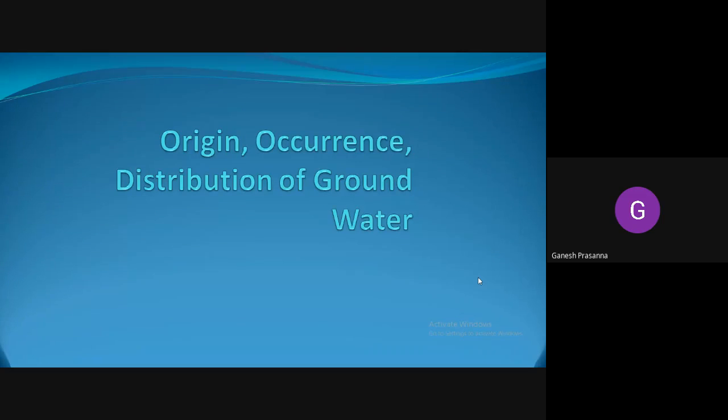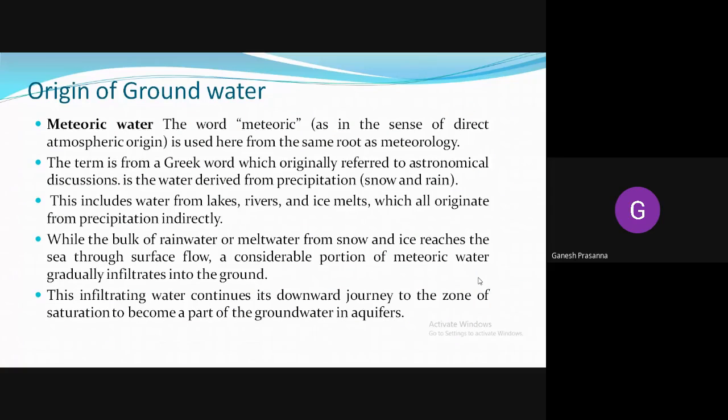Why should we study groundwater? Groundwater is very useful. Apart from surface water, you cannot always depend on surface water for your existence. The ancient nomadic man always depended on surface water itself. That's why you can see the Harappan civilization, the Mohenjo-daro civilization, the Egyptian civilization, all those civilizations flourished near a water source, because ancient man knew the importance of water.